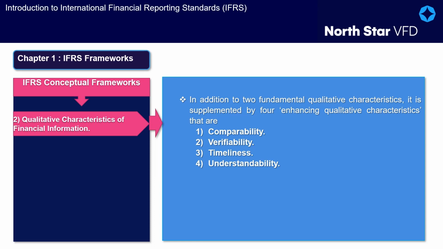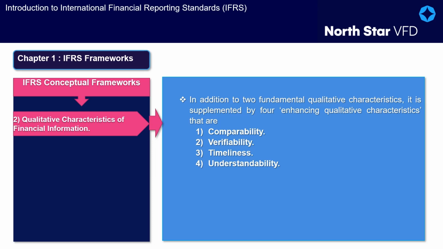3. Timeliness. Timeliness means having information available to decision-makers in time to be capable of influencing their decisions. The older the information is, the less useful it is. The information may become less useful if there is a delay in reporting it. There is a balance between timeliness and the provision of reliable information.